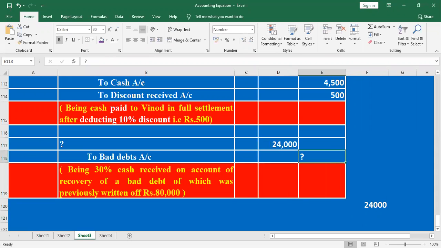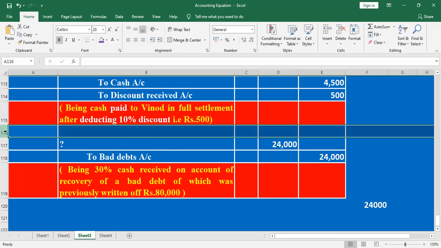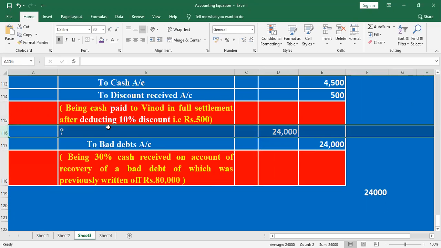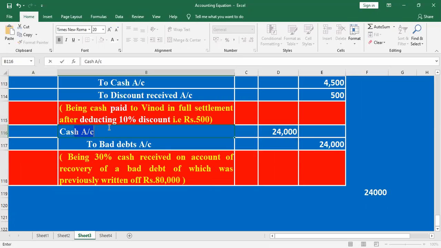Here also 24,000. We received cash. Cash comes under which account? Personal account. Personal account rule: debit what comes in. Here cash comes in. That's why cash account debit.